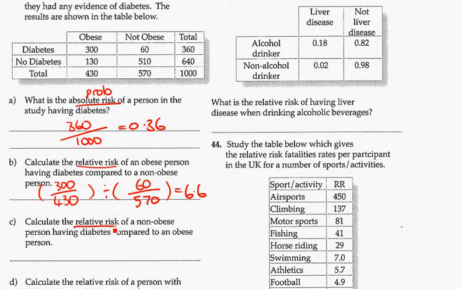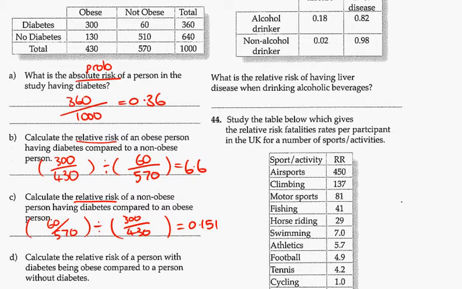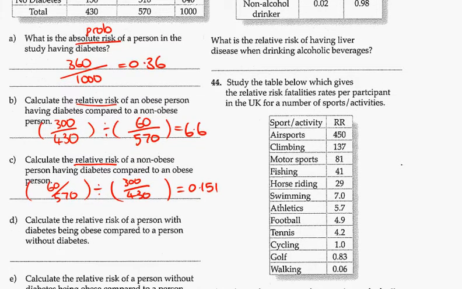And same thing, once again, we see relative risk. This time it's a non-obese person having diabetes. So it's just the one above, but turned around. And this time we get 0.151. So 0.151 times less likely of having diabetes if you're not obese compared to being obese.